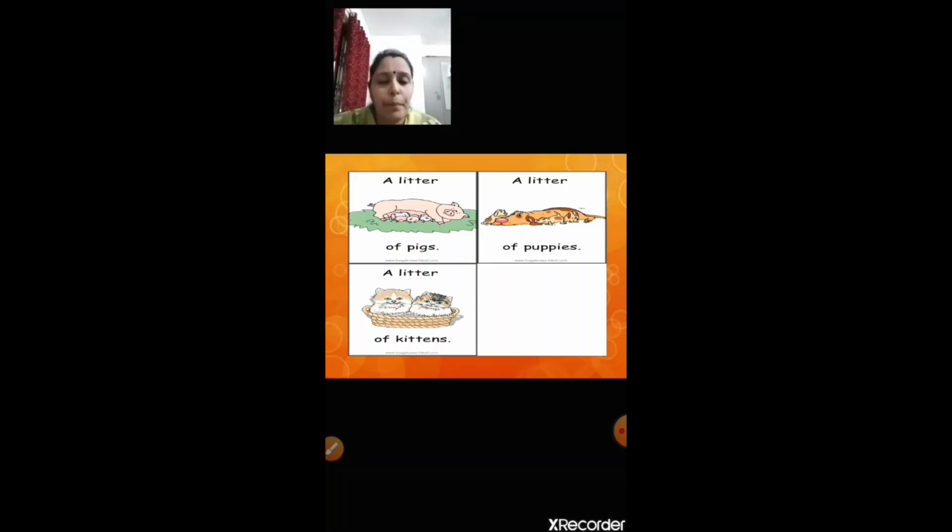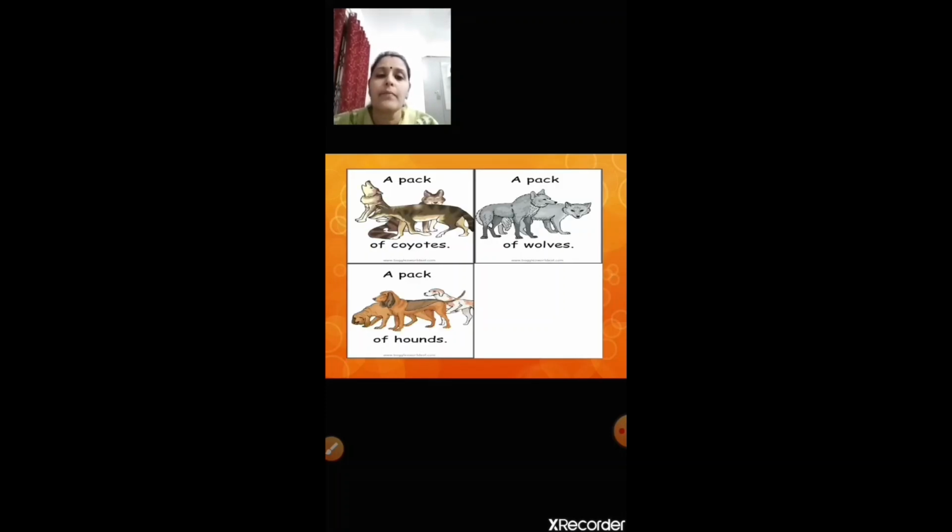A litter of pigs. When you see many little ones of the pigs together, you say a litter of pigs. A litter of puppies. A litter of kittens. A pack of coyotes. A pack of wolves. A pack of hounds.